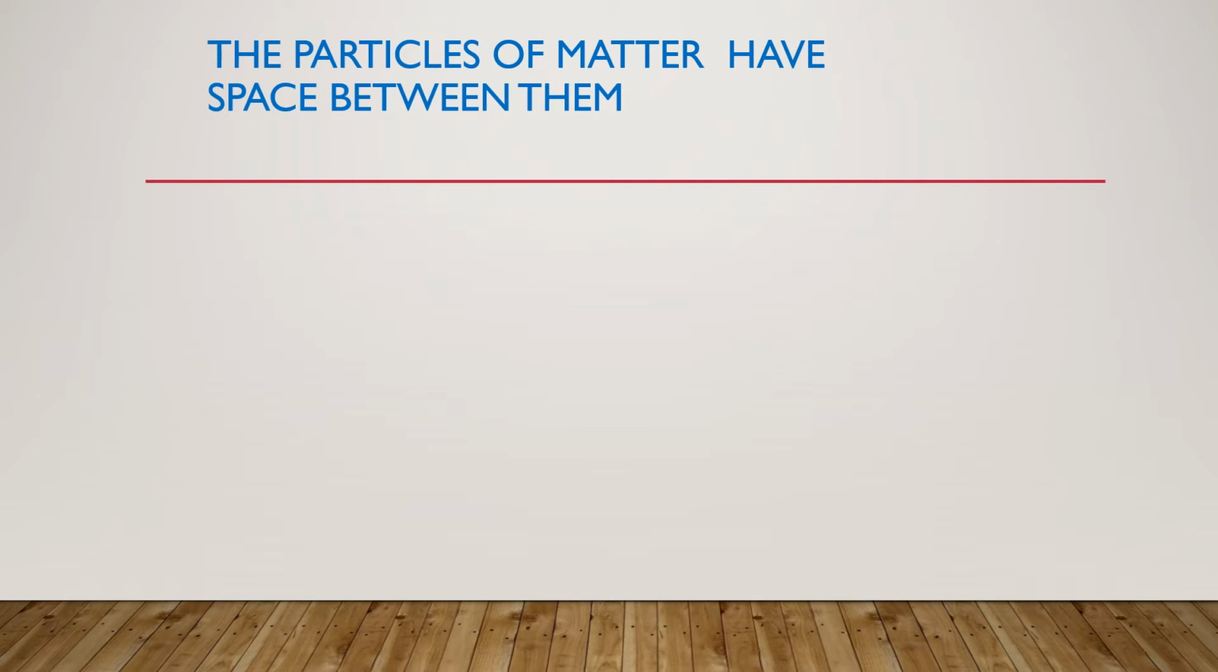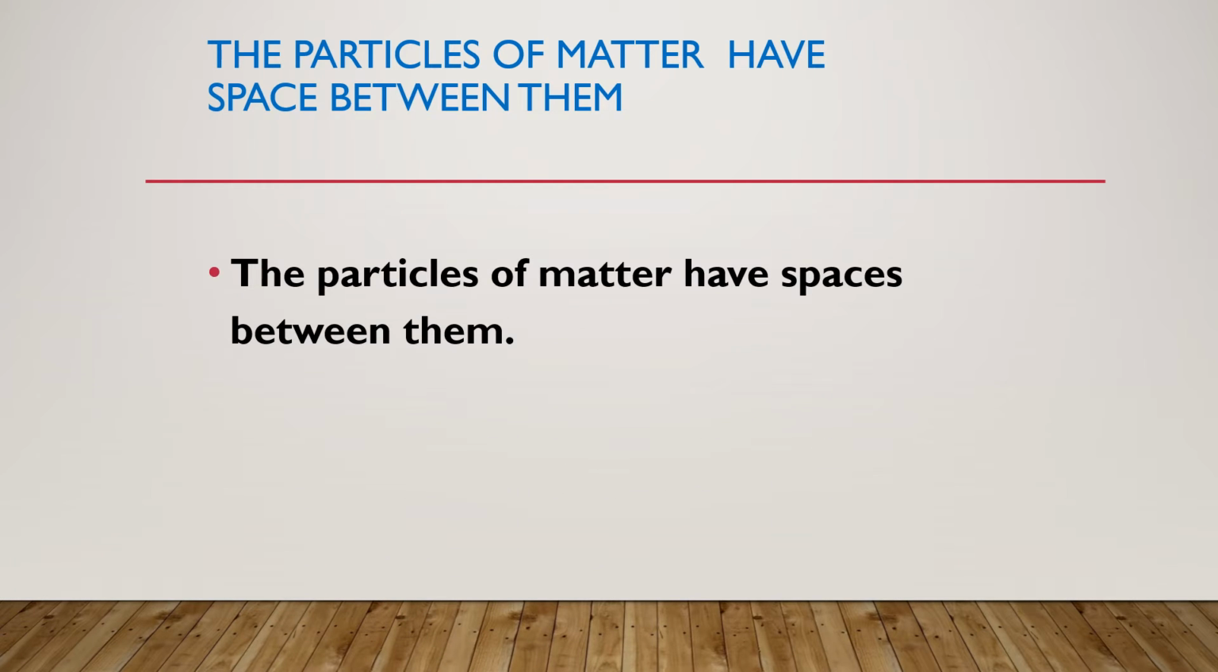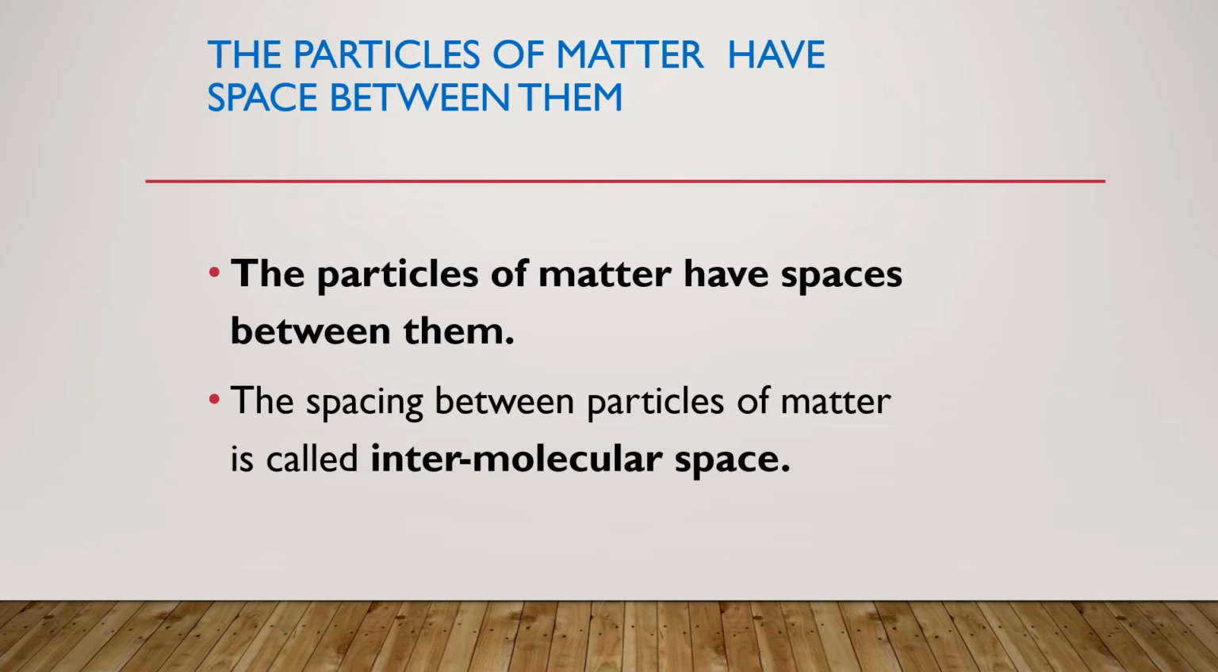Now, the second point is the particles of matter have spaces between them. So the particles have spaces in between them, and these spaces are called intermolecular space. We have seen it by an experiment last time, isn't it? Take a glass of water and mark it up to the level where you have the water. Then you put some sugar cubes into it, and you see that even after the sugar is mixed, the level does not change. So where did the sugar particles disappear? They have disappeared into the spaces between the water molecules.